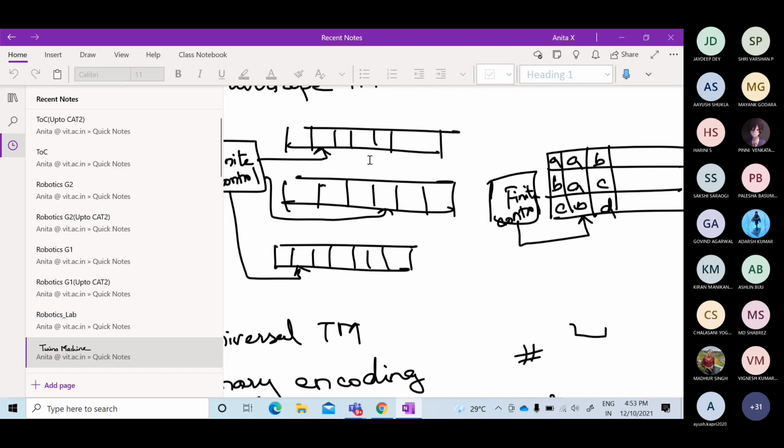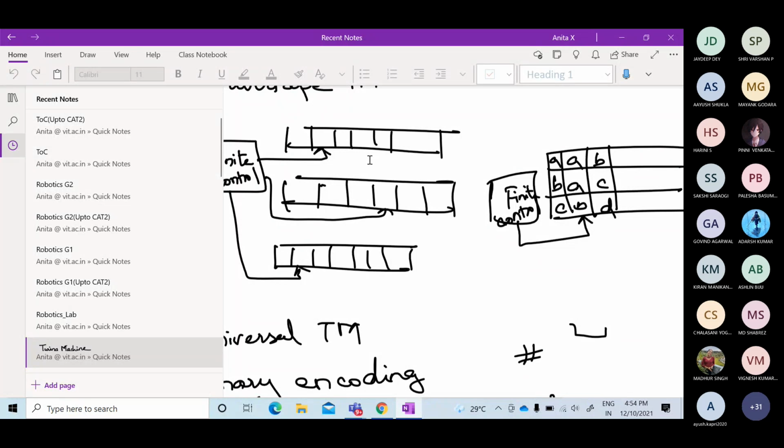In the case of a recursive language, for a particular language I am designing a Turing machine. If the string belongs to that language, then I will be reaching the final state of the Turing machine. That is, my Turing machine will terminate, halt, and reach the final state.